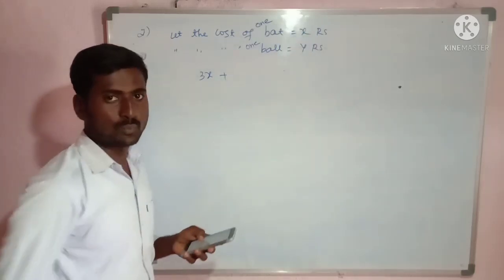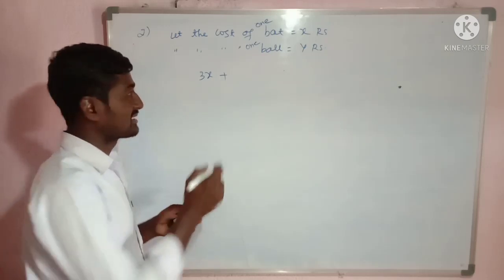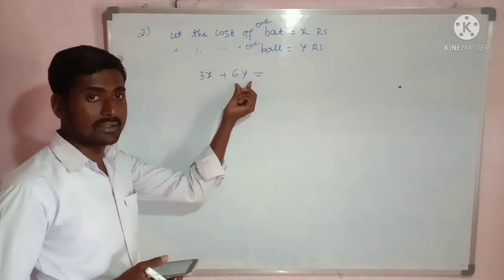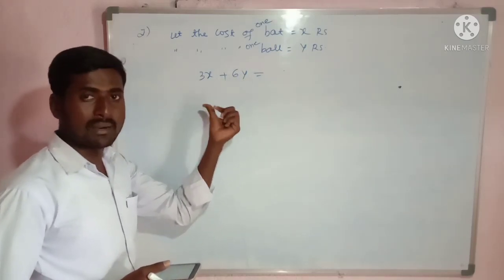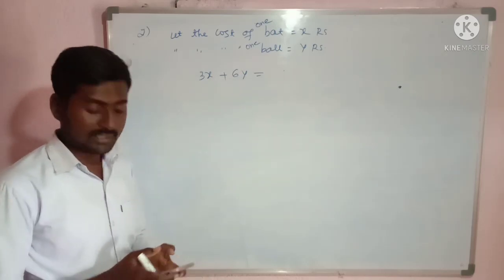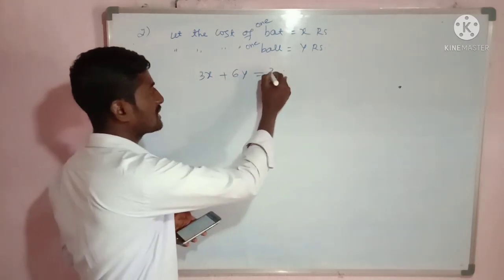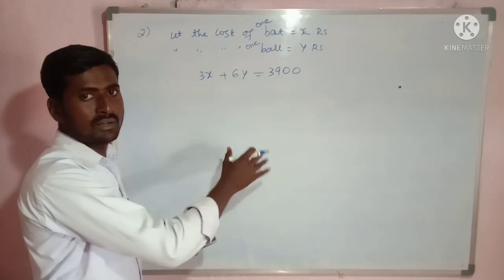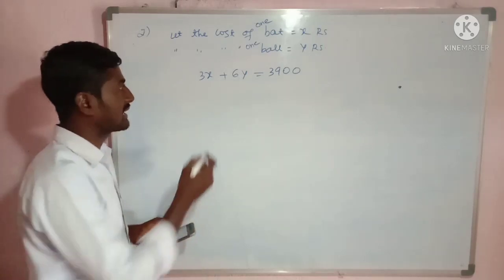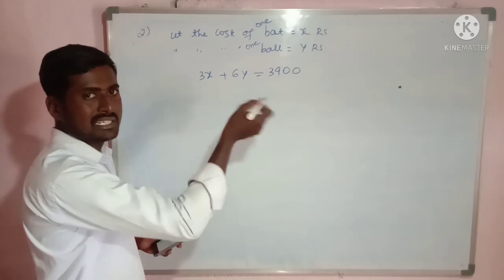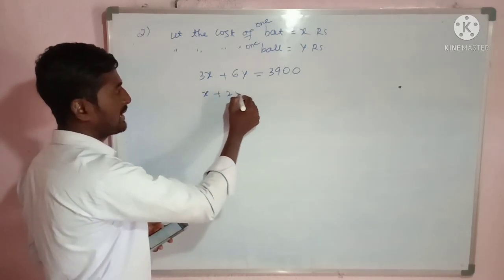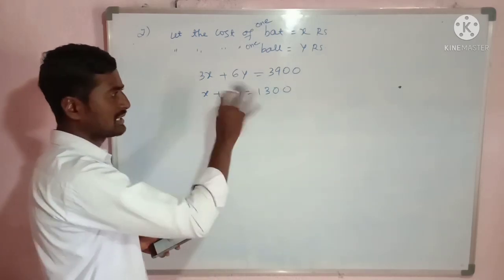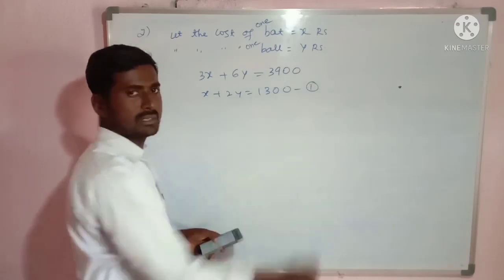Now come to this. The cost of 1 ball I have taken as y. She purchased how many? 6 balls. So it will be 6y. So the cost of 6 balls will be 6y. Adding the 3 bats and 6 balls, what is the total cost? 3,900 rupees. Okay. So by solving this, we will get one algebraic equation. Let us take 3 common, or you can divide by 3. So x plus 2y is equal to 1,300. I will take this as equation number 1.